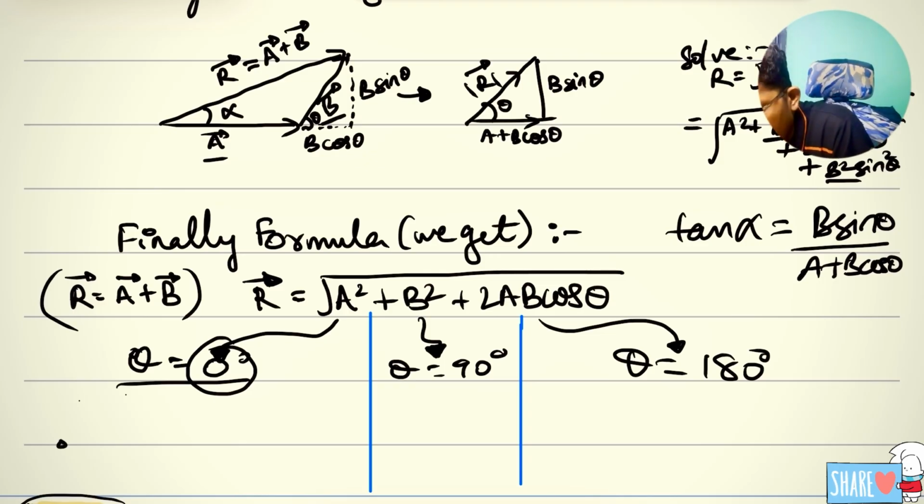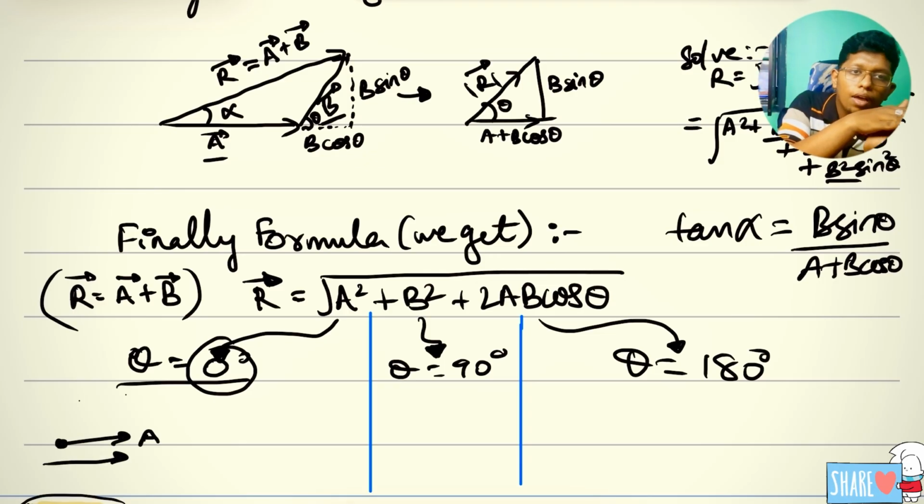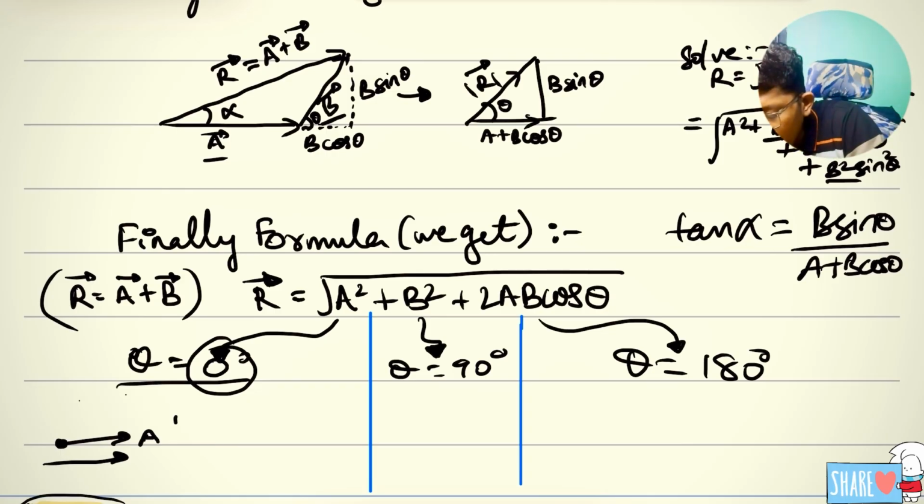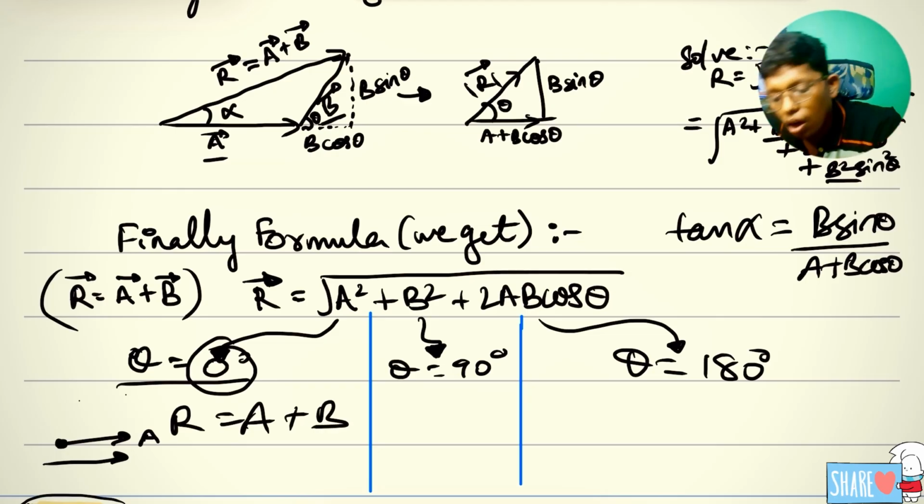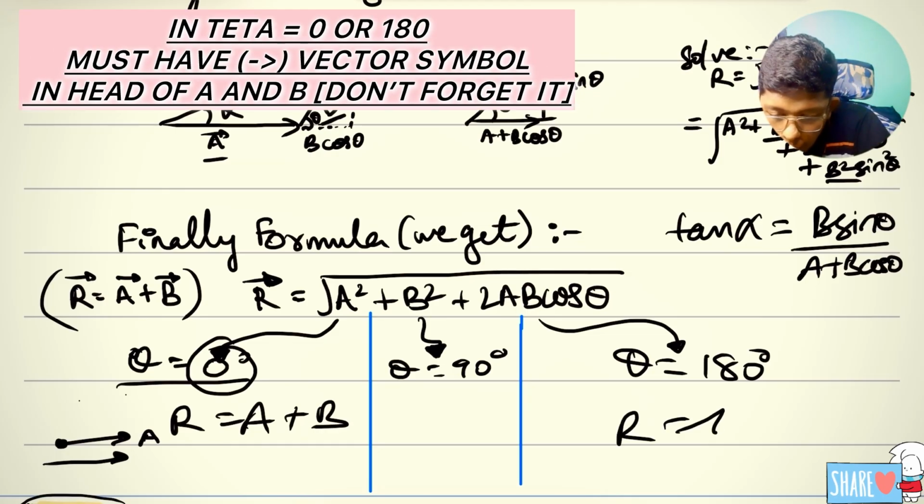If I take component A and theta is 0, everything is parallel, both vectors are on the same axis. Therefore, we can easily add, right? Do not use the formula. R is equal to A plus B. Simple. But if it is in the opposite way, 180, R is equal to A minus B. Simple.